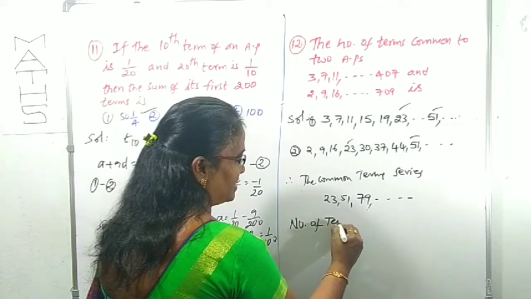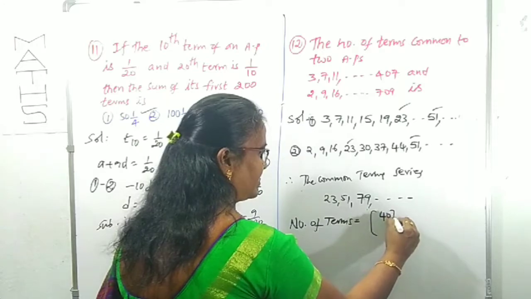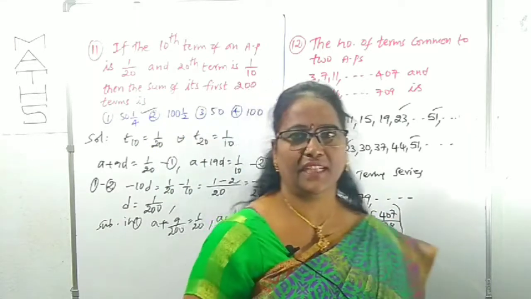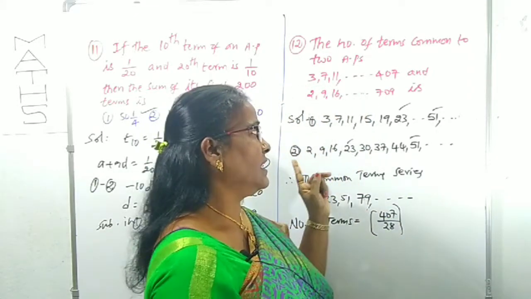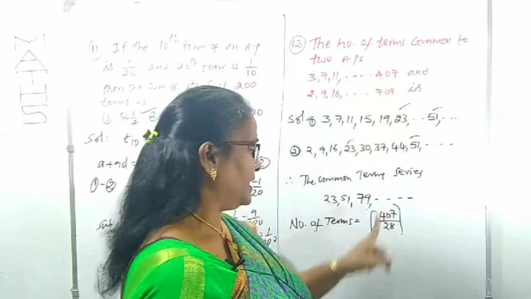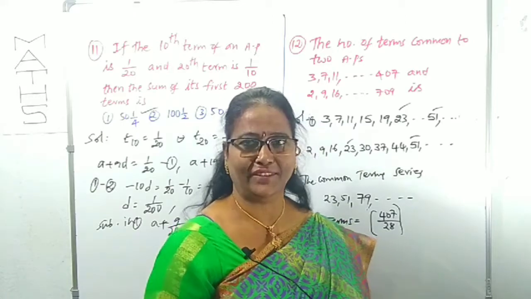The number of common terms we can get as the step function of 407 by 28. What I did here: among these two APs, take the least last term, and divide it by the common difference of the common terms of the given two APs.